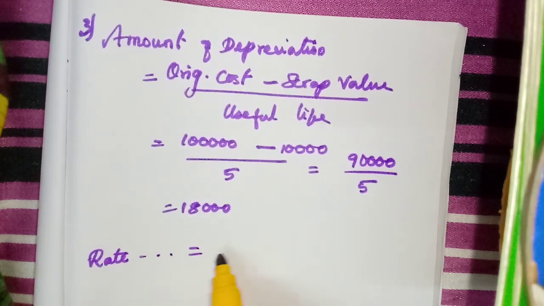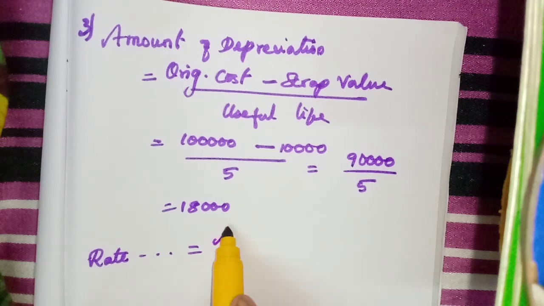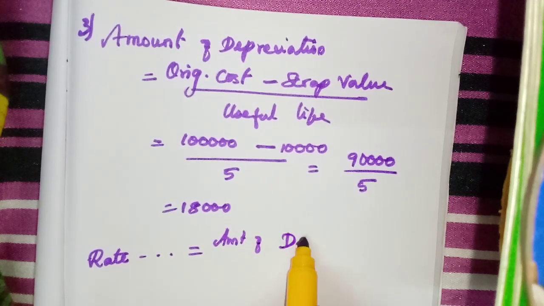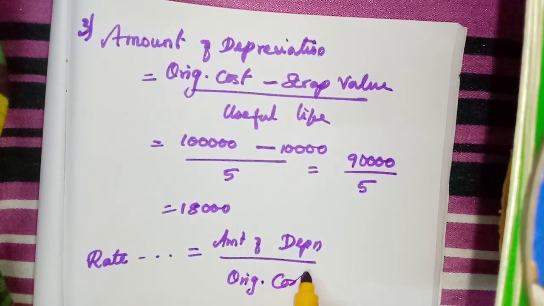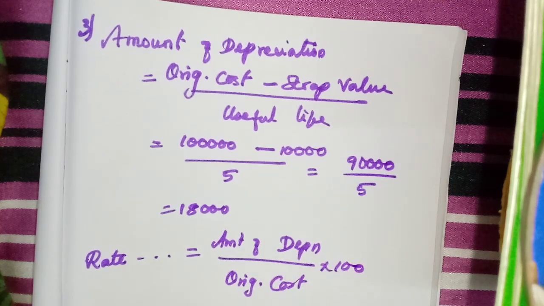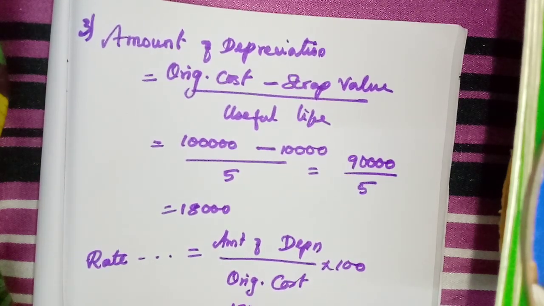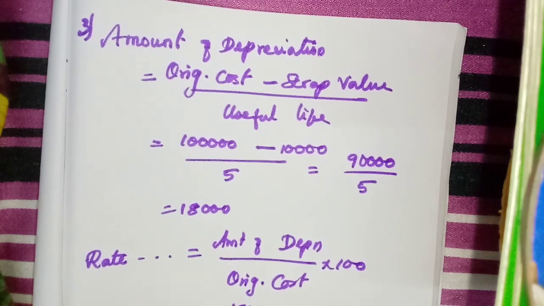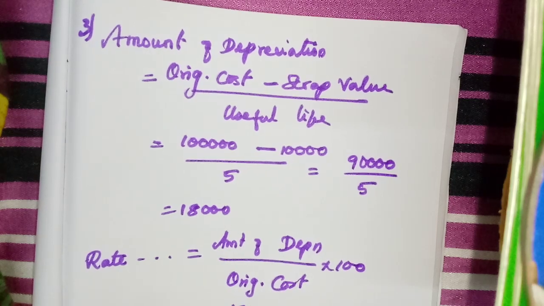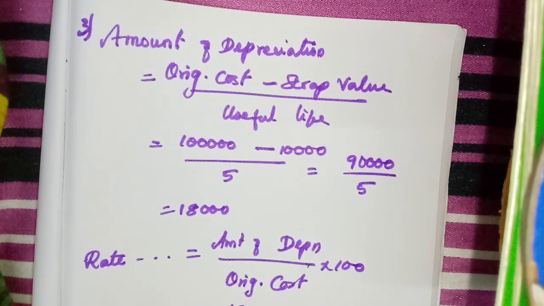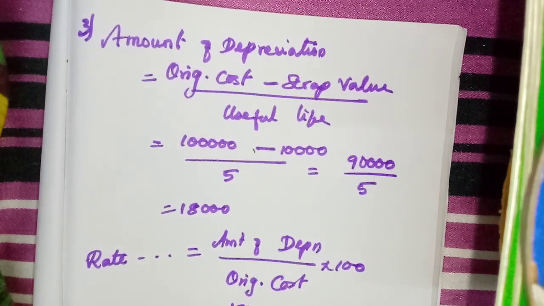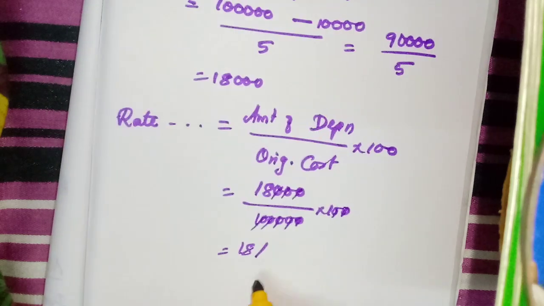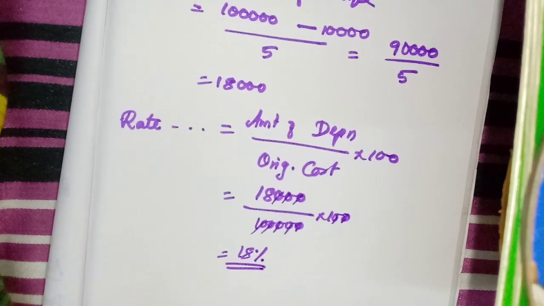Then the rate of depreciation. You write the rate of depreciation fully. What is the formula? Amount of depreciation divided by original cost into 100. Amount is 18,000, original cost is 1 lakh, into 100. Cut the zeros like this, 1, 2, 3, 4, 5. So what is remaining? 18. You write it as a percentage, 18 percent.